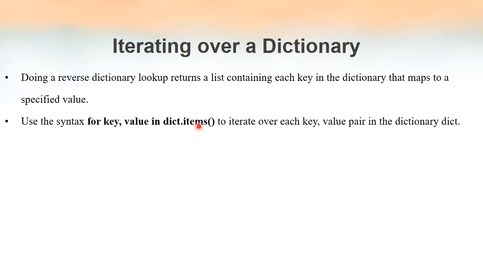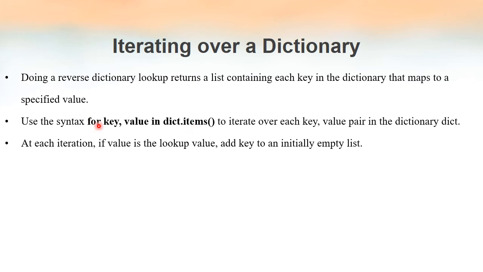The first element is the key and the second element is the value of that key. So the variable key points to the first element inside each tuple, and value points to the second element inside each tuple returned by the items method.